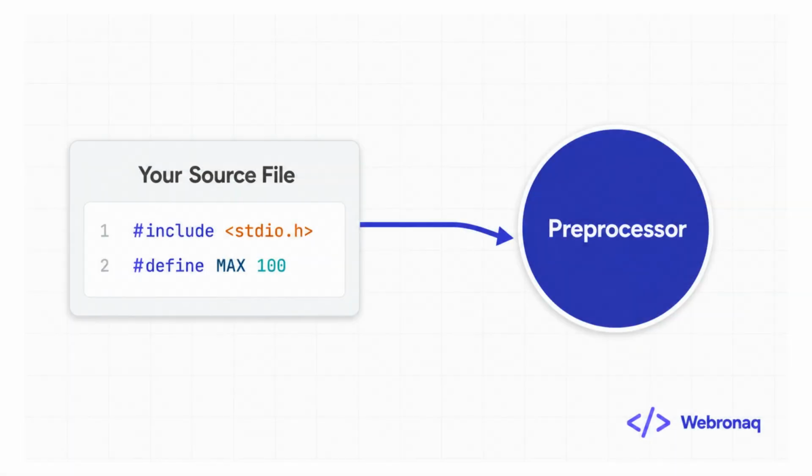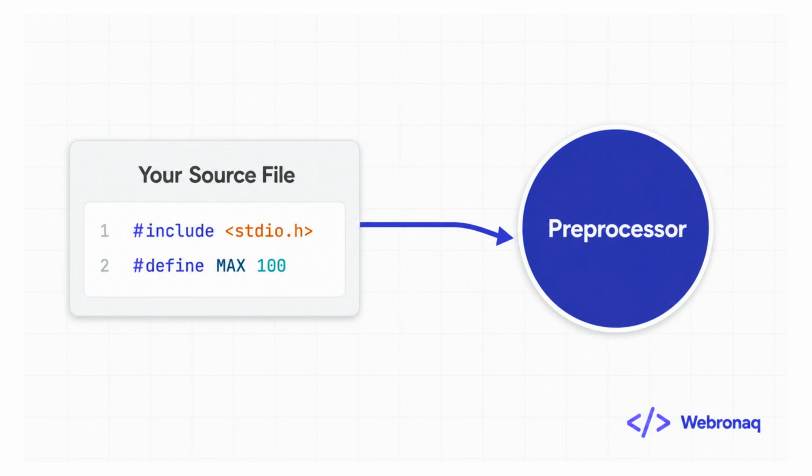All right, so now that we know what the preprocessor is, let's talk about how you actually talk to it. That is what a directive is. A directive is an instruction you write in your source file specifically for the preprocessor. It is not compiled code. The compiler never even sees it in its original form. Every directive starts with a hash symbol.